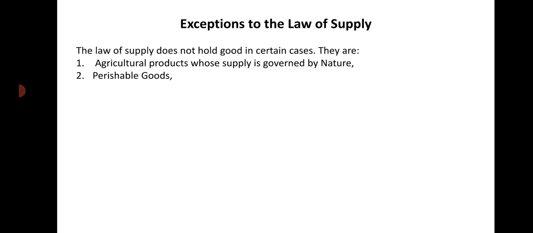Right. Then number three, rare goods. The law of supply does not operate in case of rare goods like paintings of big artists, old stamps, etc. Whatever may be their prices, more of them cannot be supplied.